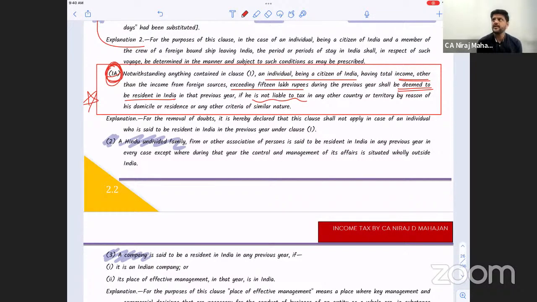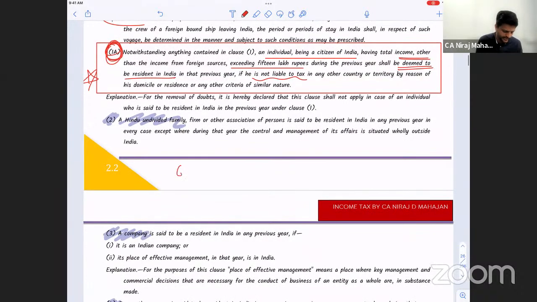And if he is staying in different countries for a very small amount of time, and because of that he is not taxable in any other country. He is not paying tax in any other country. There can be a country where there is no tax, that we had seen earlier, or because of his stay in such countries he is not paying tax there. Clear now? In that case, what is our section saying? 6(1A). It will be deemed as resident in India. So if a person doesn't pay taxes in any other country, he will be understood or deemed as what, bachcho? Tell me. Everybody?